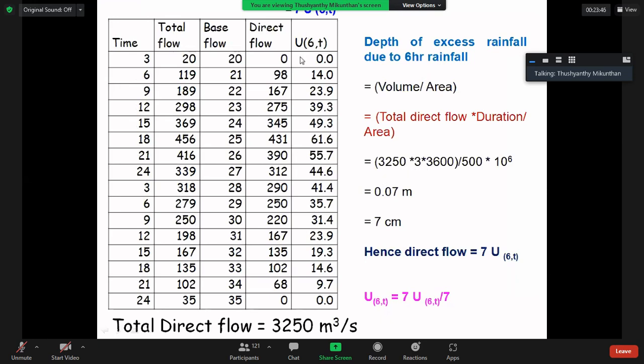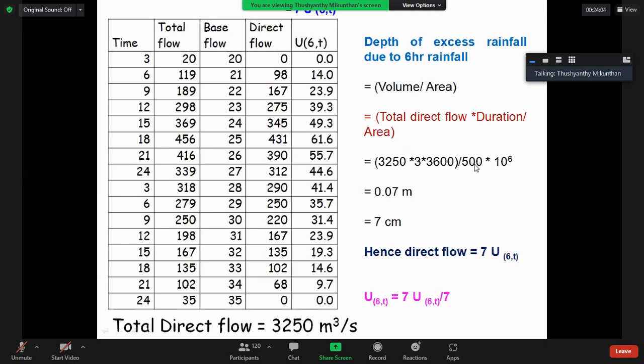No need to do one by one. 3 into 3600, because I changed to second, since this is meter cube per second. Then only you will get the volume as meter cube.